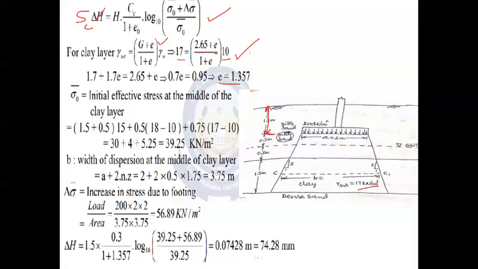Then remaining is 0.5, which is indicated here up to the dotted line. So this total portion we are considering, 1.5 plus 0.5, and the unit weight up to this level is 15 kilonewton per meter cube. So we are considering the unit weight as it is.